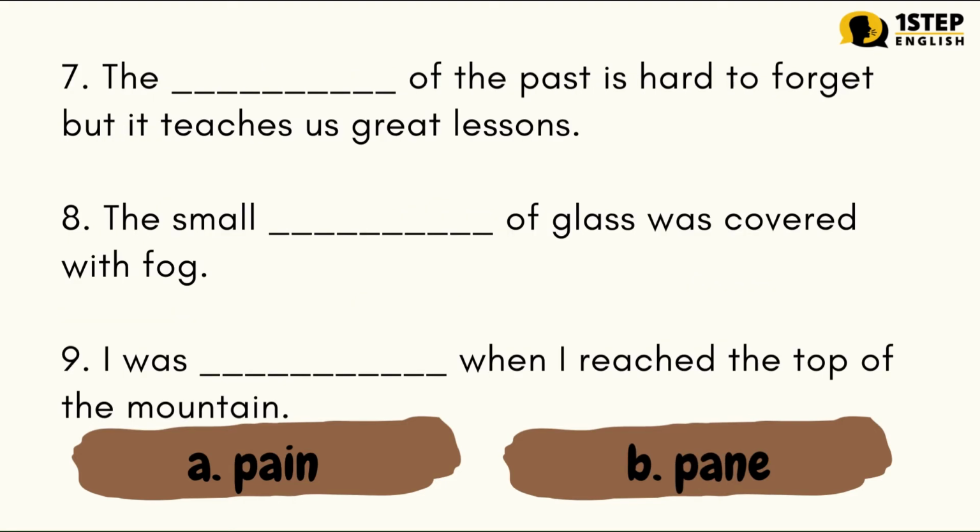Number 7. The blank of the past is hard to forget but it teaches us great lessons. Number 8. The small blank of glass was covered with fog. Number 9. I was blank when I reached the top of the mountain. Letter A. Pain. Letter B. Pane. The correct answers are: number 7, letter A. The pain of the past is hard to forget, but it teaches us great lessons. Number 8, letter B. The small pane of glass was covered with fog.